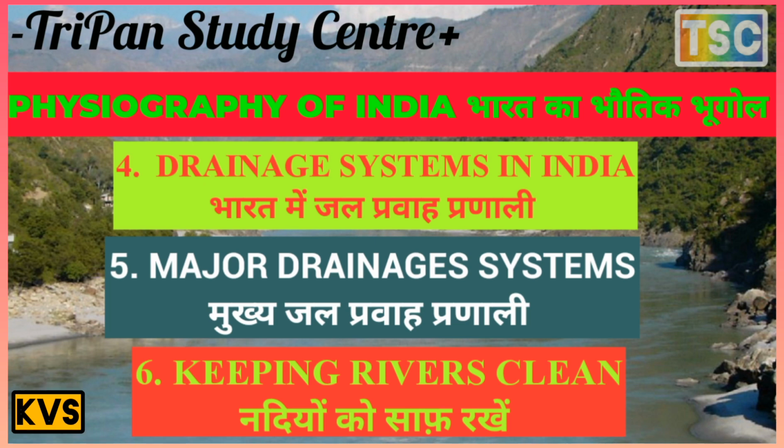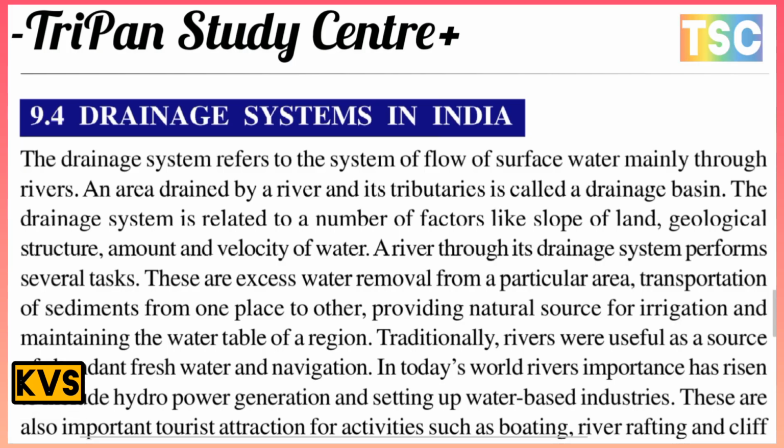The next topic, which is very important, is the drainage system in India. The drainage system refers to the system of flow of surface water, mainly through rivers. An area drained by a river and its tributaries is called a drainage basin.